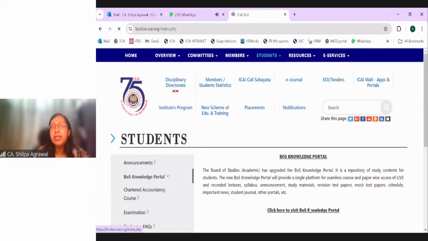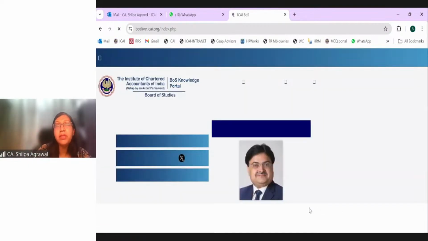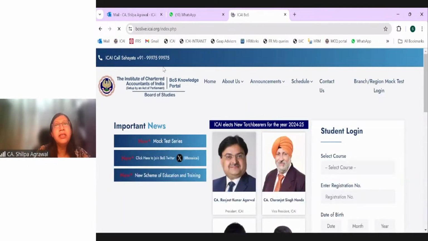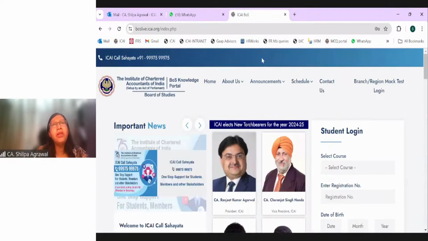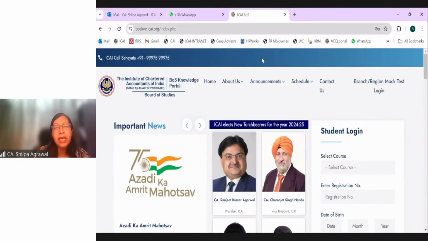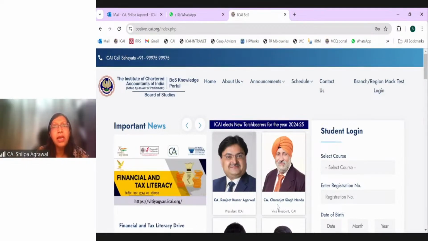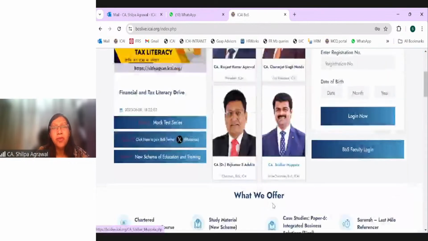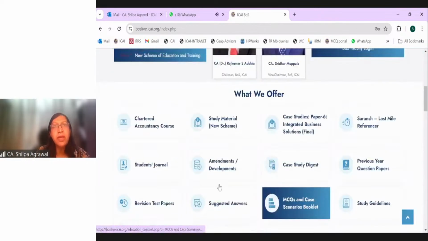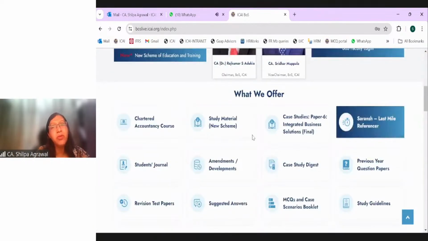Again, this will navigate you to the personal BOS website. You can directly type boslive.icai.org and come to this page also. Otherwise, you can go through the institute's website. If you move down, you'll come to the different publications which the Board of Studies provides.